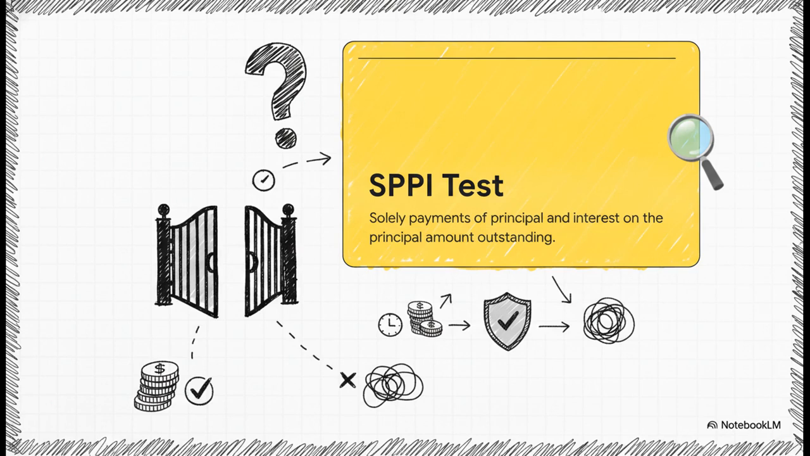SPPI stands for solely payments of principal and interest. For an asset to be measured at amortized cost, it has to be held in a business model strictly to collect contractual cash flows, and those cash flows must be SPPI. Think of principal as the fair value at day one, and interest? That has to just cover the time value of money, credit risk, and basic lending risks. If your contract is more complicated than a basic loan, it totally fails the test.